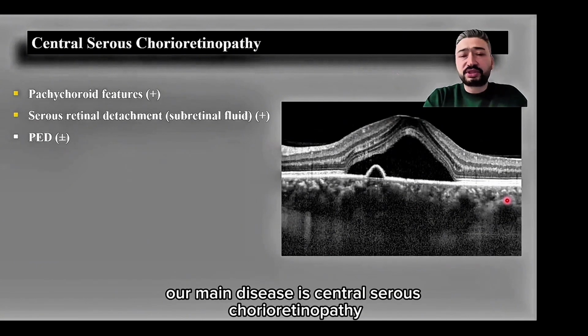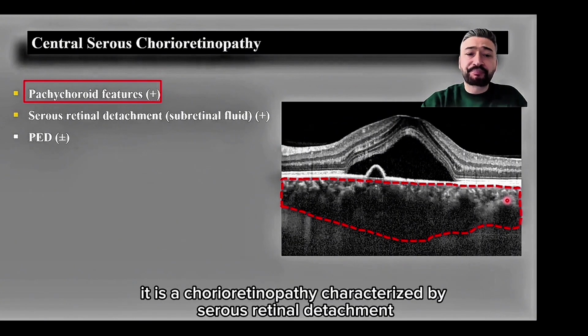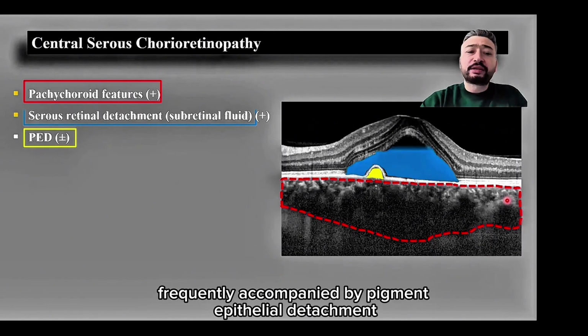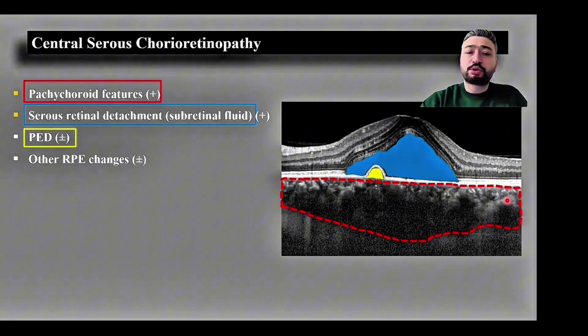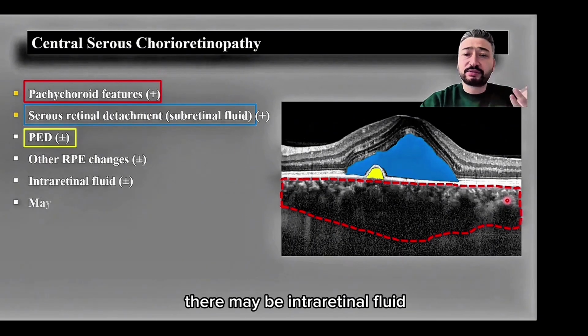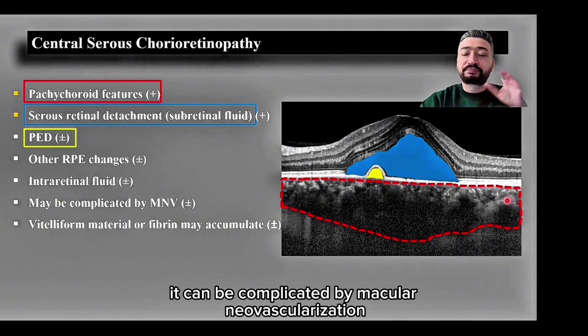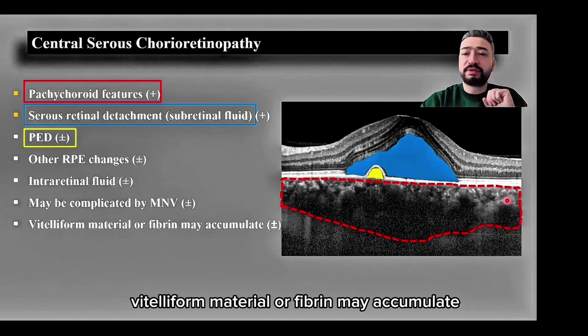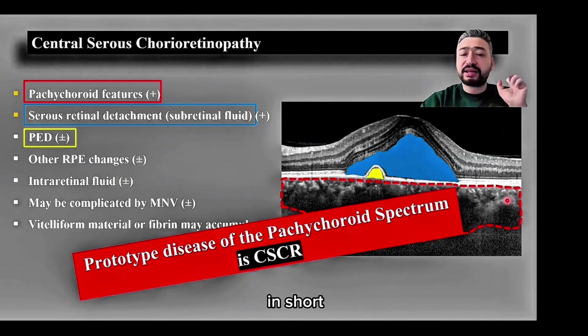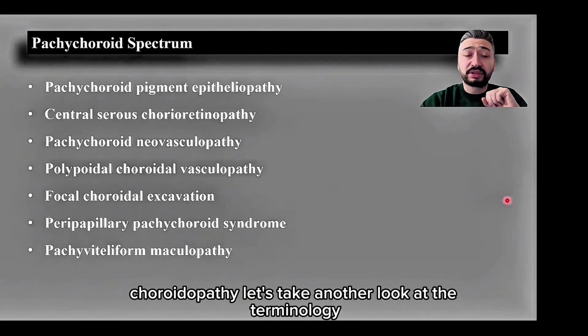Our main disease is central serous chorioretinopathy. So, what is this? In eyes with pachychoroidal features, it is a chorioretinopathy characterized by serous retinal detachment, frequently accompanied by pigment epithelial detachment. It may be accompanied by changes in the retinal pigment epithelium. There may be intraretinal fluid. It can be complicated by macular neovascularization. Vitelliform material or fibrin may accumulate. In short, the prototype disease of the pachychoroid spectrum is central serous chorioretinopathy.